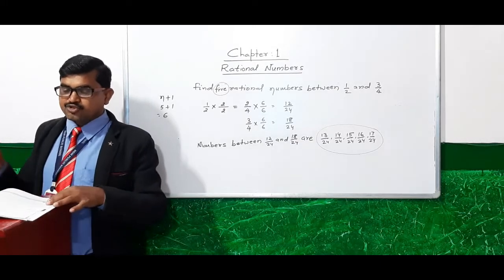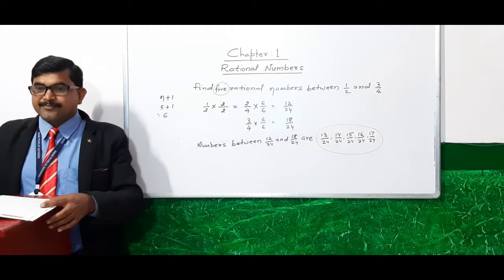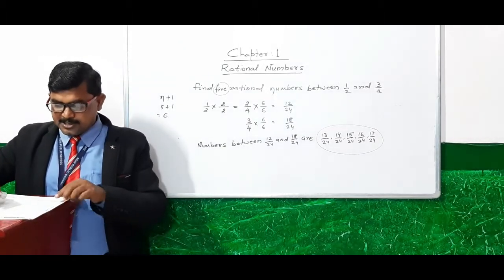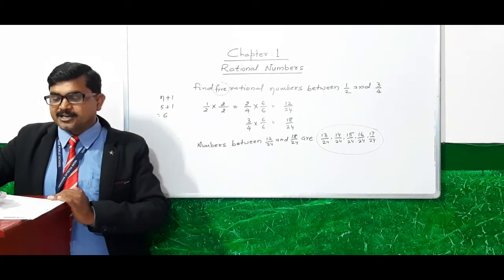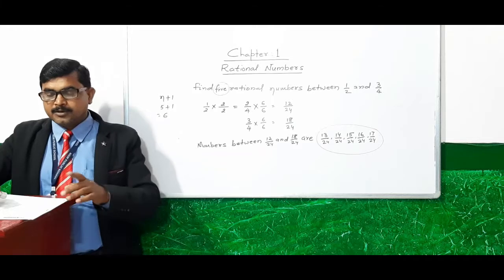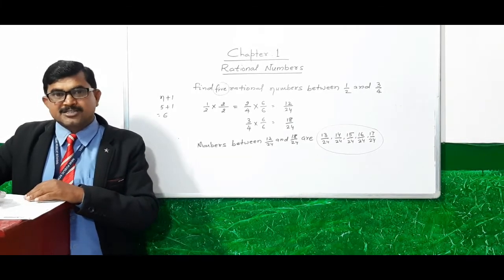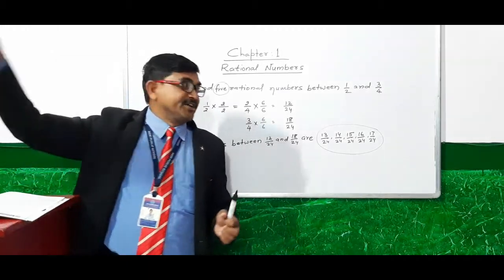Now come to the exercise, students. Exercise number 1.1. We have some questions here. I will solve your questions. Express 2 by minus 3 as a rational number with denominator minus 15. And the second one is, express 24 by minus 30.